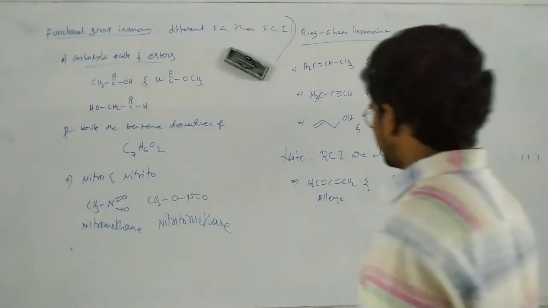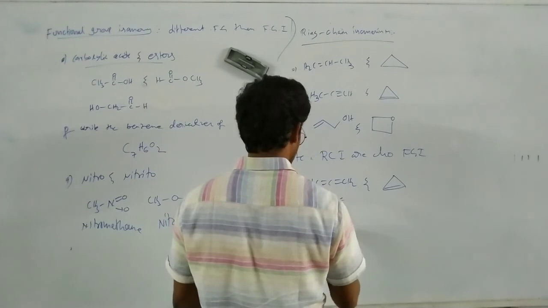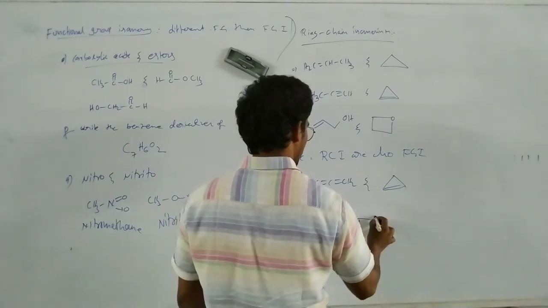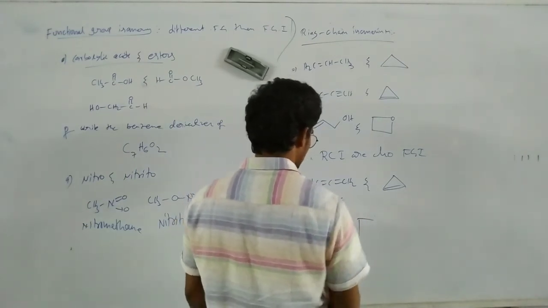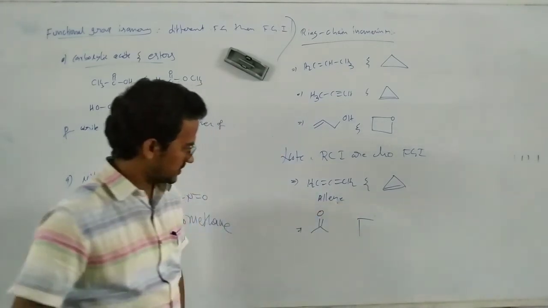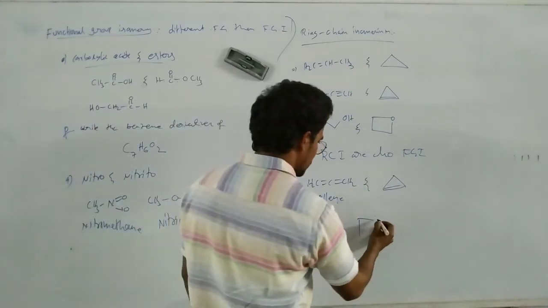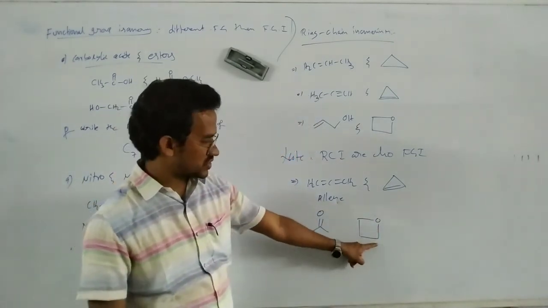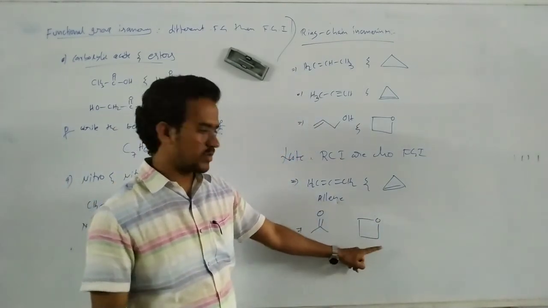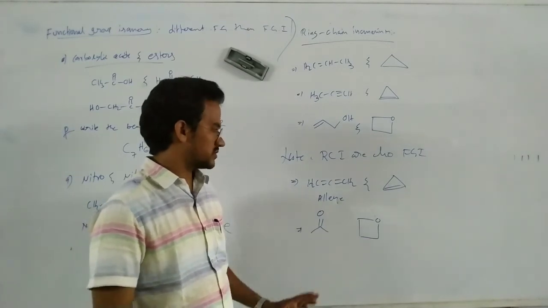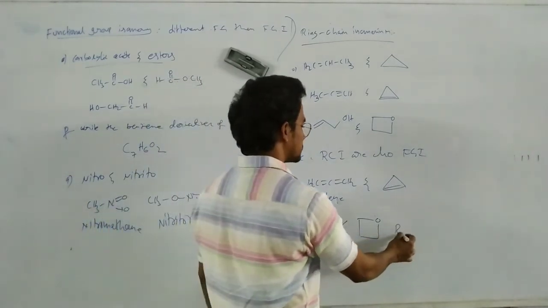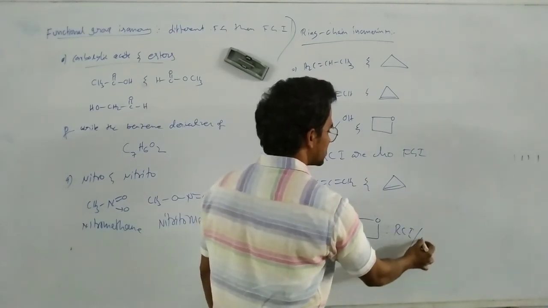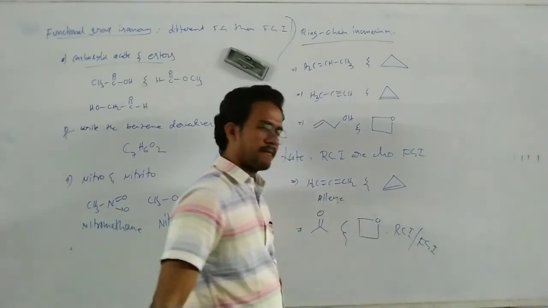Or suppose double bond O. Okay. This is a ketone, acetone. That acetone can be written like this also. Same molecular formula. CH2, CH2, CH2. 6 hydrogens, 3 carbons. So these are also ring chain isomers, and as well as functional group isomers also.